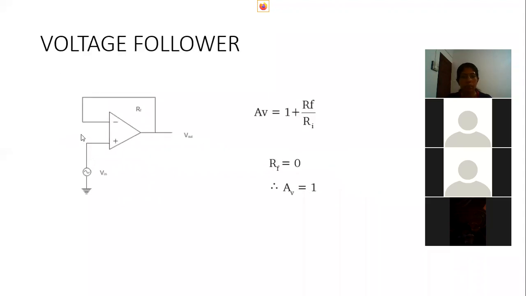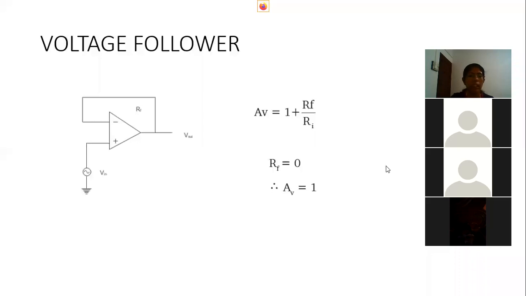The same way, a non-inverting amplifier can work as a voltage follower. A voltage follower means just giving the voltage to an op-amp circuit and it provides the same output voltage, in phase with the input voltage, just following the voltage through an integrated circuit, and the voltage gain is unity.